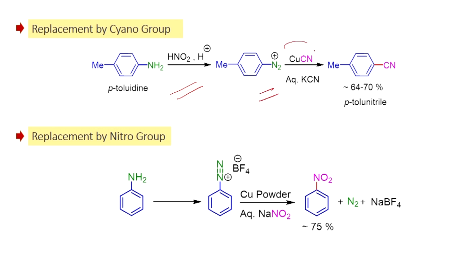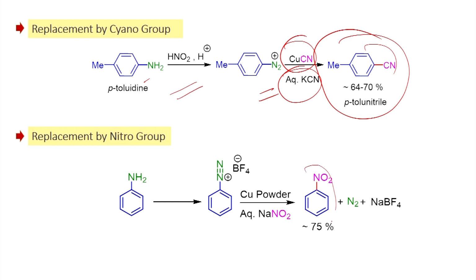Once you have this one, you can try to react with copper cyanide in aqueous potassium cyanide, then you will be able to get the corresponding cyano derivative. For example, here the reaction of para-toluidine is given, you can get the para-toluenitrile in a good yield. You can also make the corresponding nitro derivative.